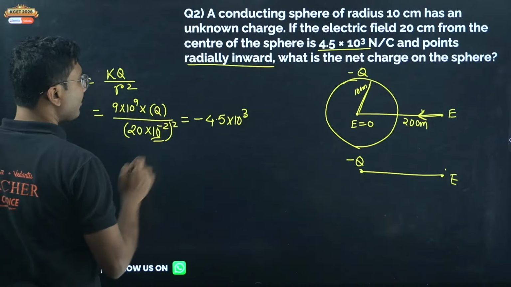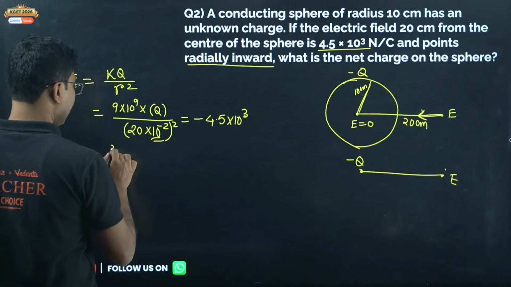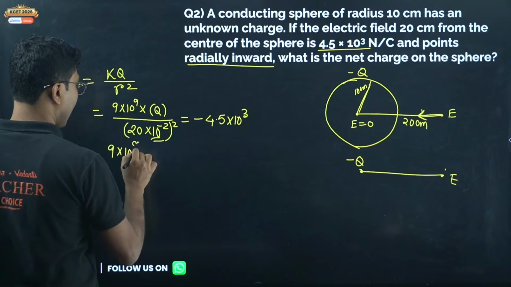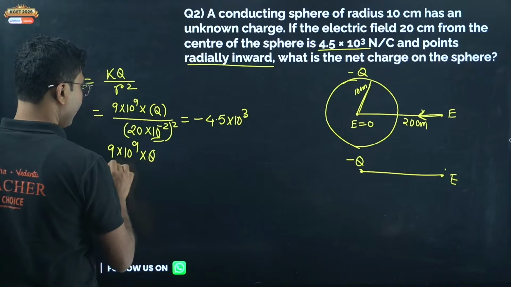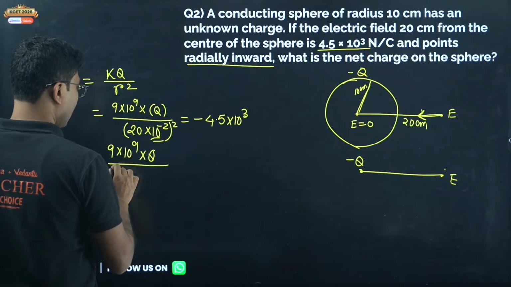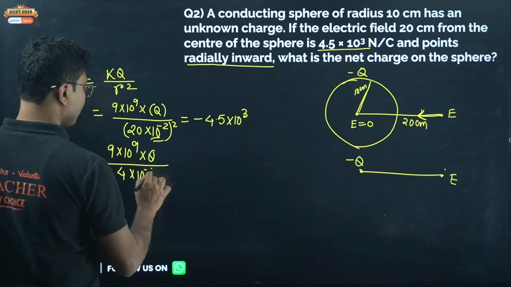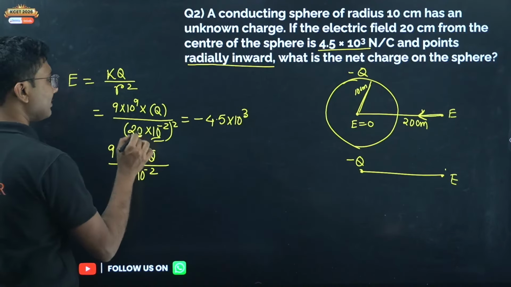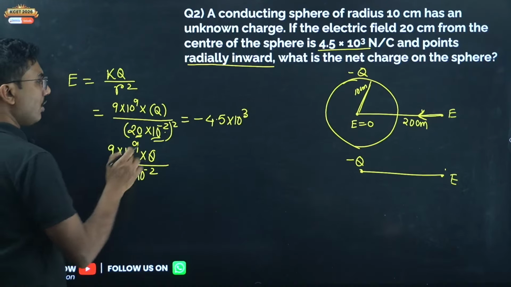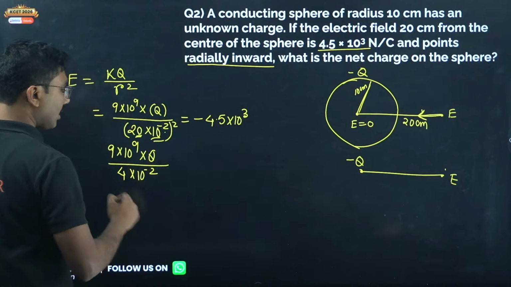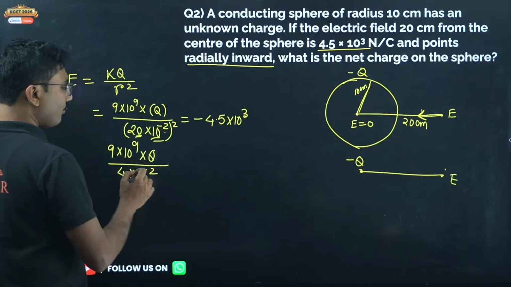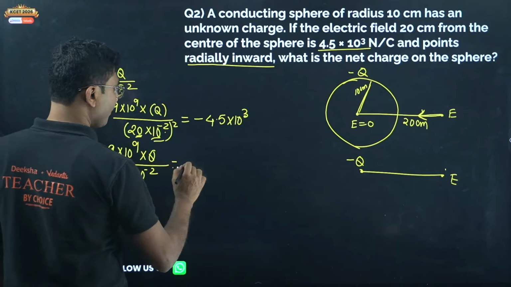Okay, now you have to simplify this. So 9 into 10 to the power of 9 into Q divided by 4 into 10 to the power of minus 2. So what I have done, I have adjusted this 0 with 10 to the power of minus 2. So it becomes 10 to the power of minus 1. Now doing the square, we got 4 into 10 to the power of minus 2.